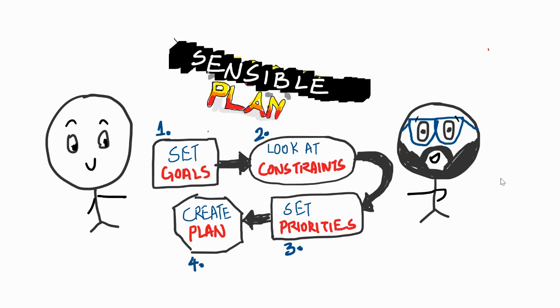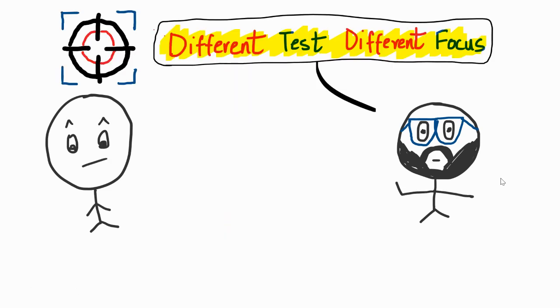We will choose the battle, because at the end of the day, what is important is to win the war, which is the war of verbal ability and reading comprehension. To win the war, there are a lot of battles that we might have to fight, and some battles we should be willing to lose because we have certain constraints. Once we understand these three things, then we'll go to number four, which is to create a plan. So let's start with setting a goal.